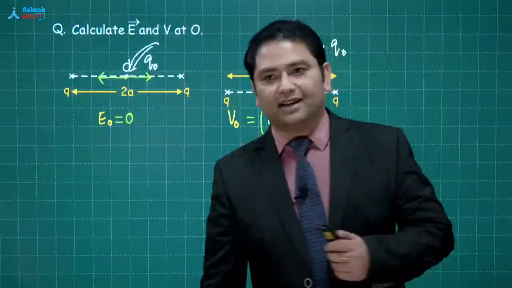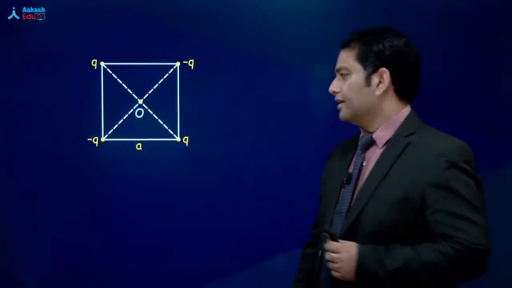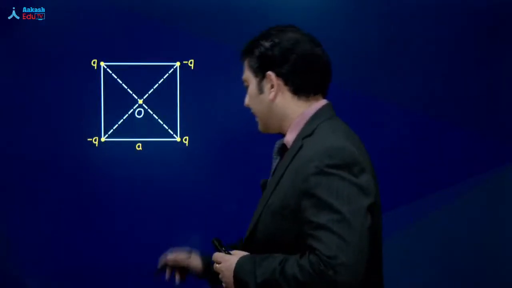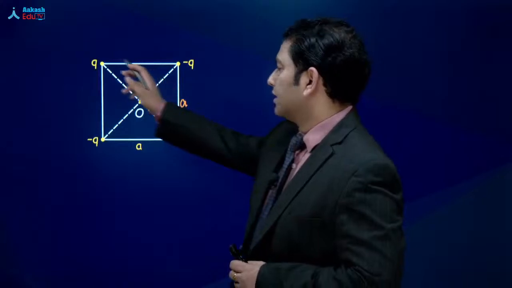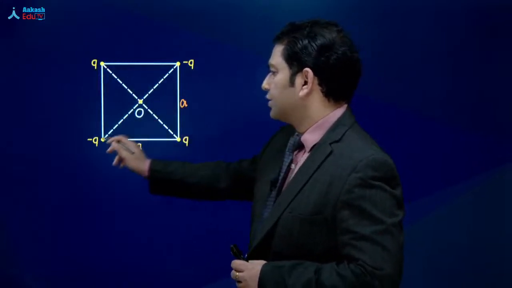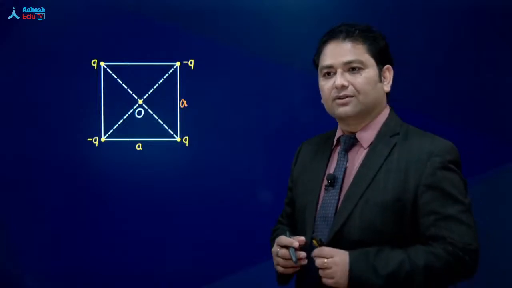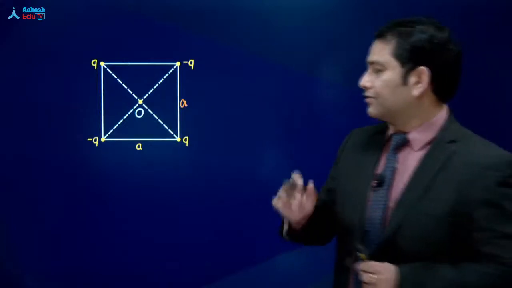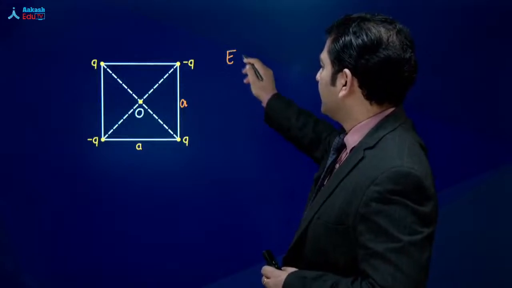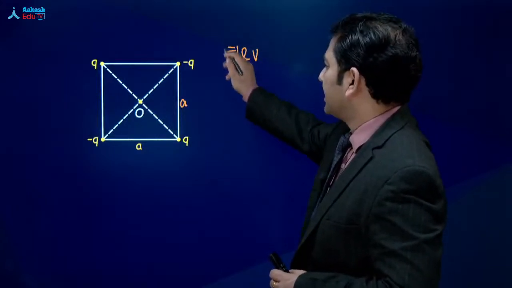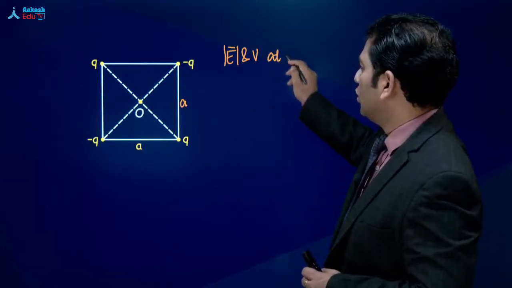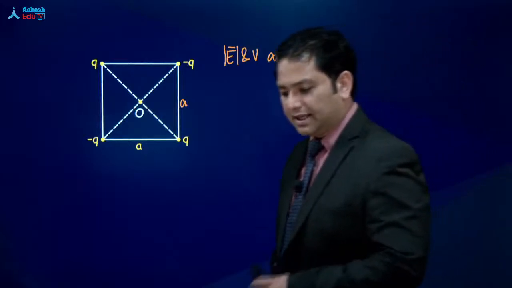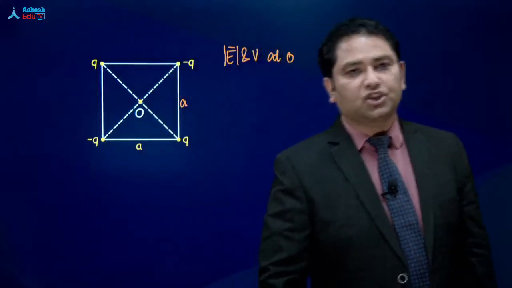एक और करते हैं, all right? So here is another one. There's a square, and that square has side A. Charges are kept, Q, don't forget, minus Q. You have to calculate the value of electric field and potential. Electric field के case में, let's write something like this. The magnitude of electric field and potential at O. This is what we need to do. Yes, please. Calculate the value of magnitude of electric field and potential at O.